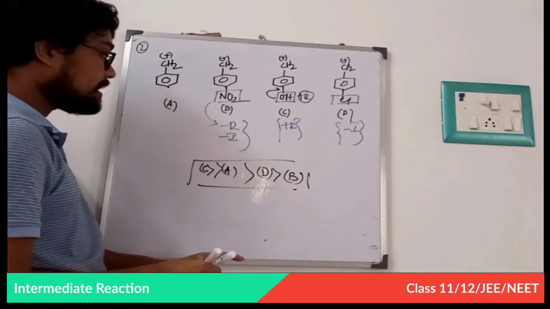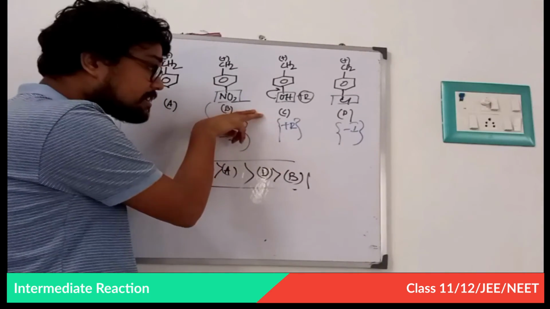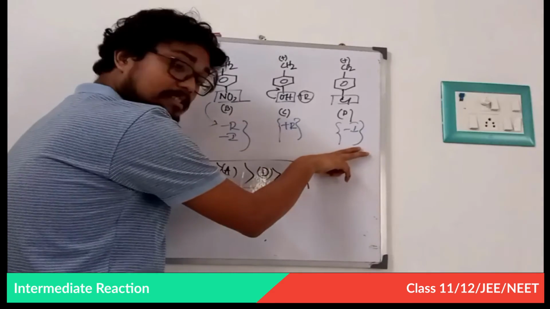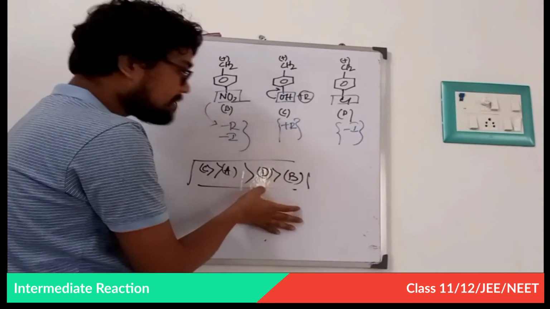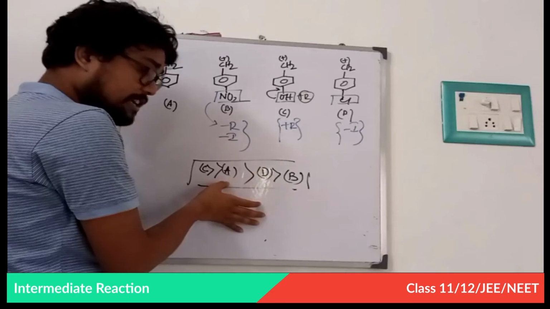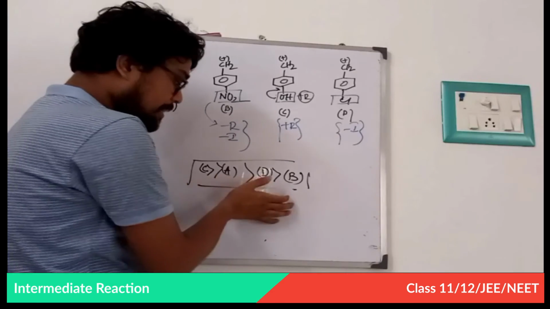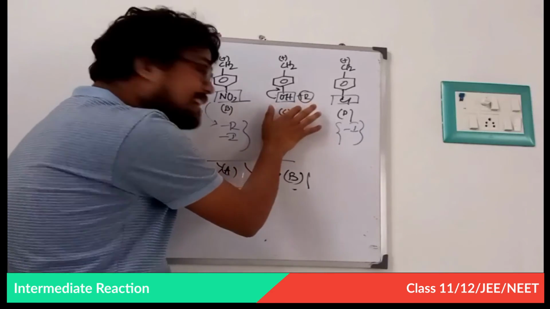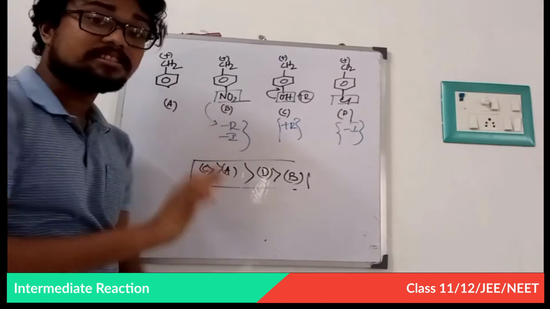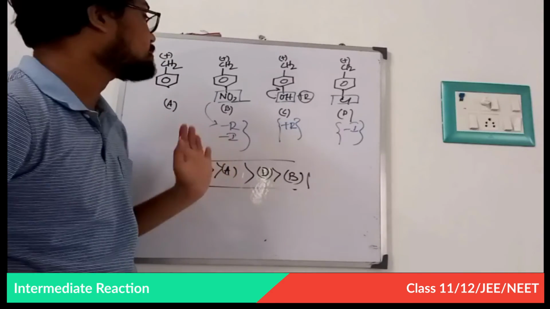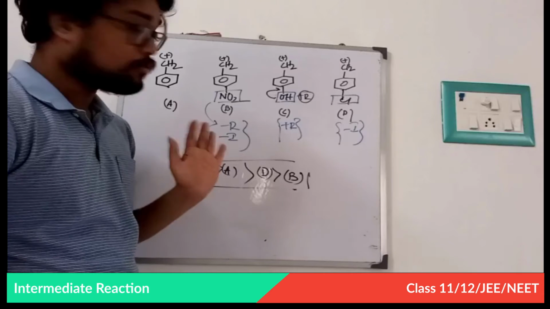Again, repeating: this has minus R and minus I, that is why it is least stable. This one has minus I, so it is slightly stable. Then this has no effect, that is why it is between C and D. And lastly, OH has a plus R effect, that is why this carbocation is very stable. I think you understand it now. Very good.